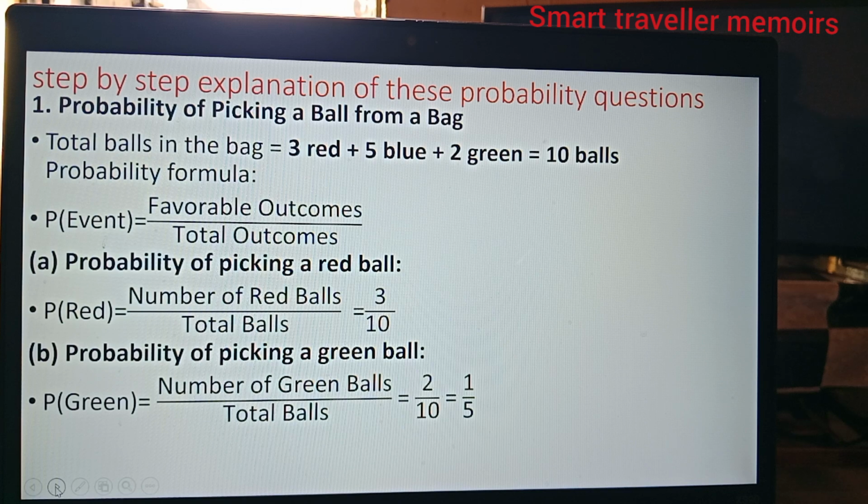The probability of picking a red ball is 3 out of 10, and the probability of picking a green ball is 2 out of 10, because the number of green balls is 2, the number of red balls is 3, and the total number of balls is 10.